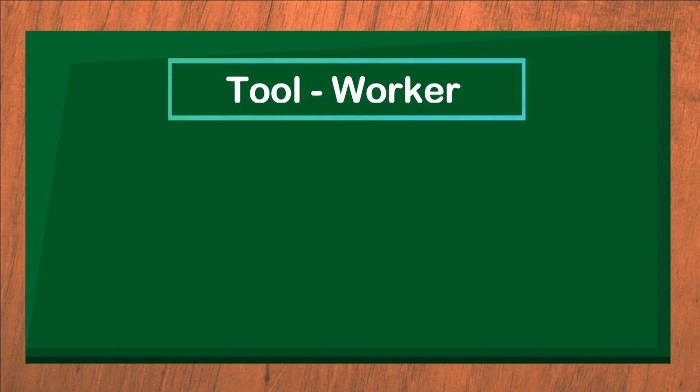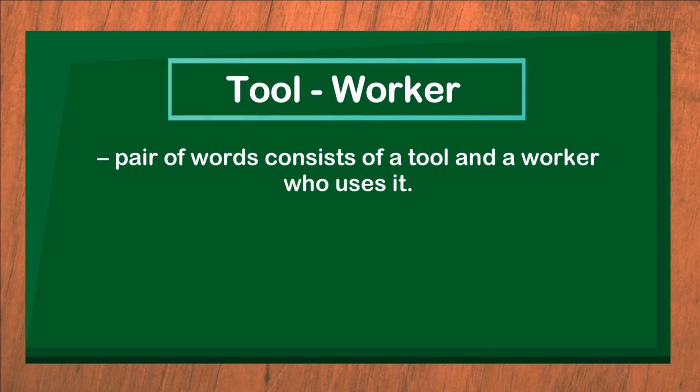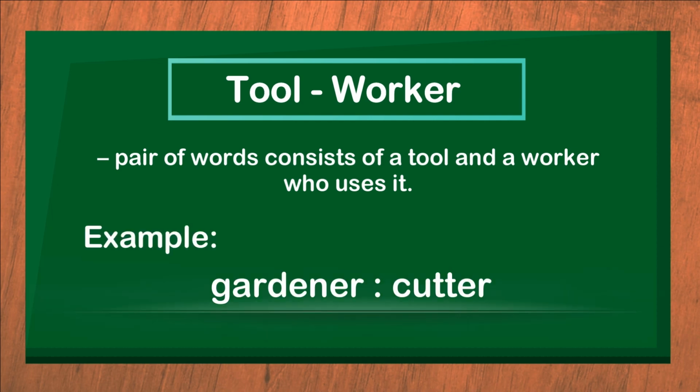Tool is to worker. Pair of words consists of a tool and a worker who uses it. Example, gardener is to cutter. A tool is what the worker uses in doing his work. Example, a cutter is used by the gardener in pruning the plants.